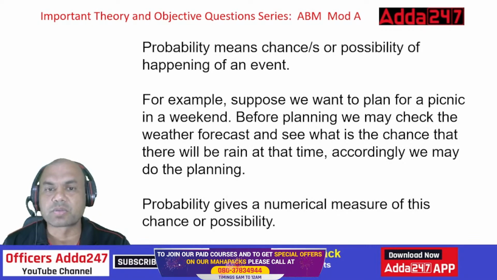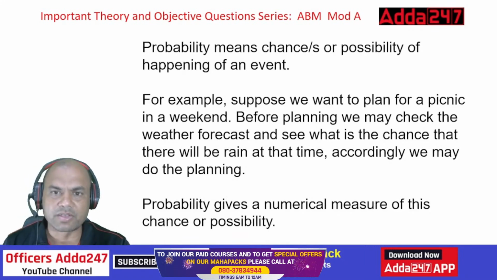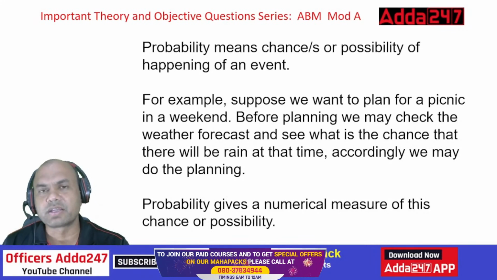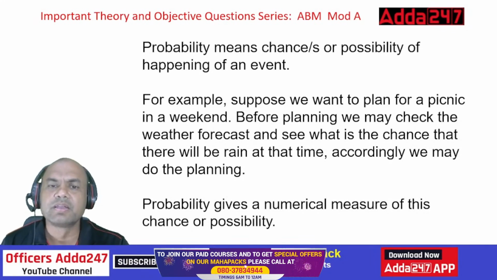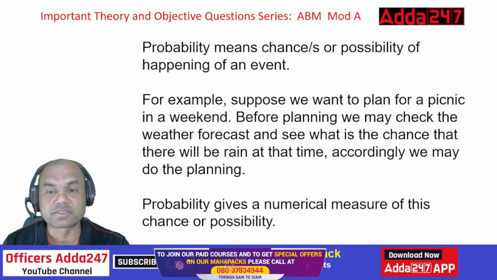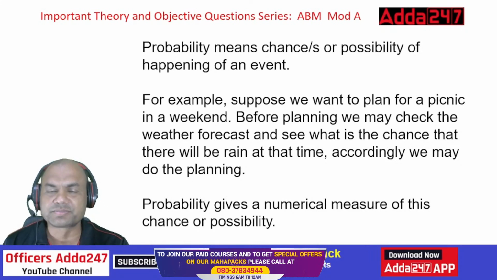Probability means chances or possibility of an event happening or not happening. For example, suppose we plan a picnic on the weekend. Before planning, what do we do? First, we check the weather forecast, to see what is the chance that it will rain at that time. Accordingly, we may do the planning, isn't it?